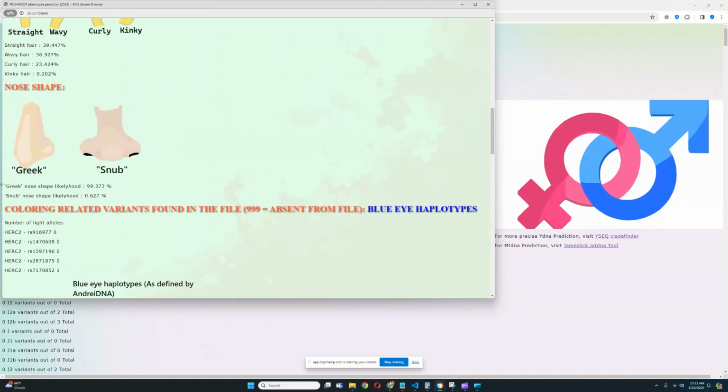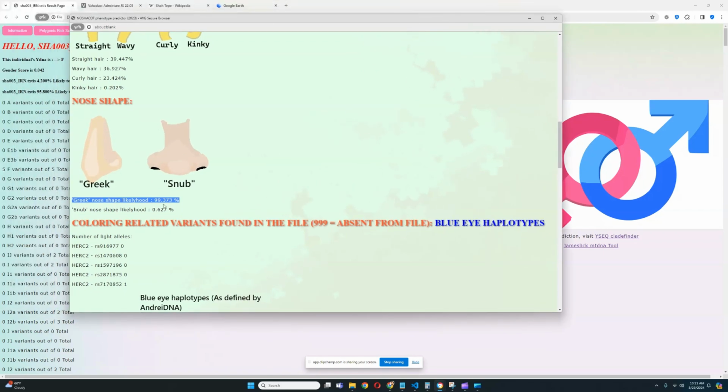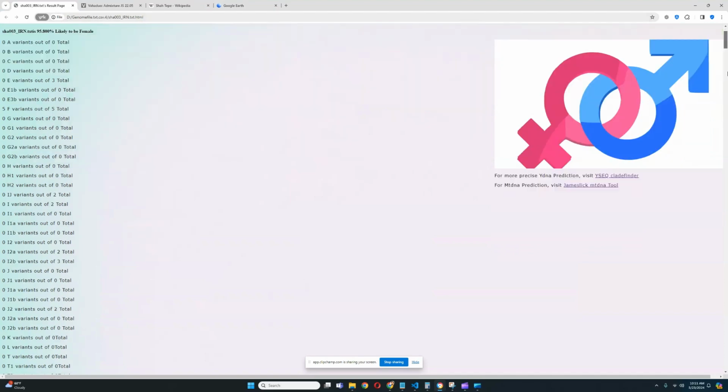Definitely nose drooping down. If we remember her scoring for the nose, keep in mind that she's actually the person that scored the highest for Greek nose shape that I've ever seen anybody score so far. Not a single sample I've analyzed so far has scored 99.4% for Greek nose shape ever. I wasn't even sure that a score like this was possible before I saw this sample, and I engineered the application. So this is definitely surprising to me.